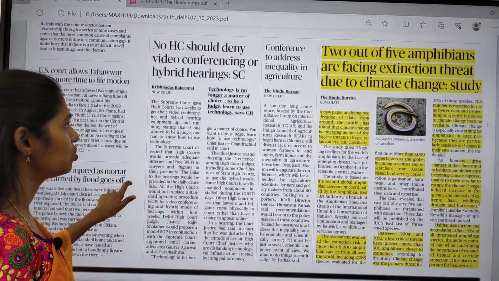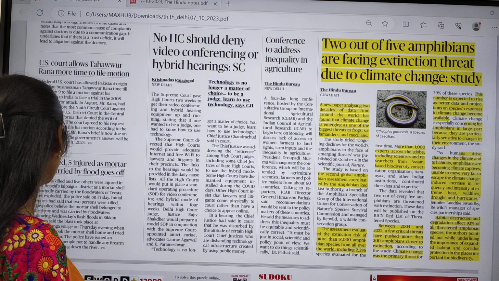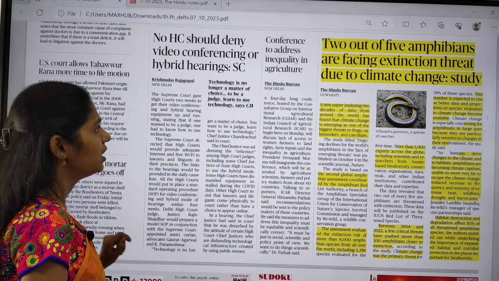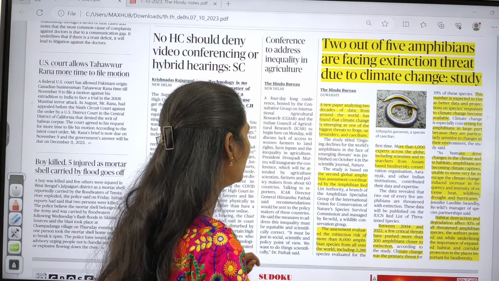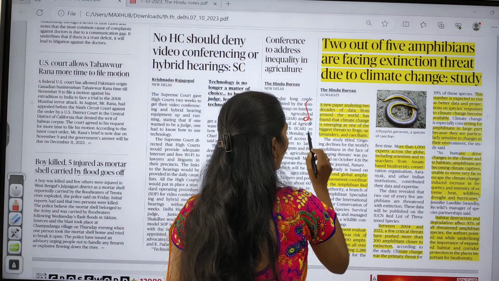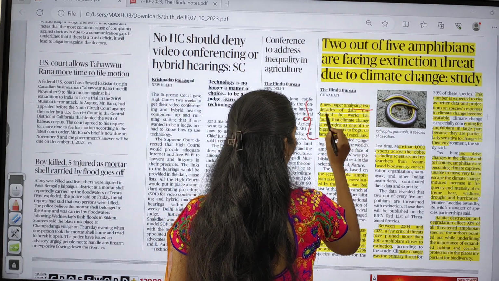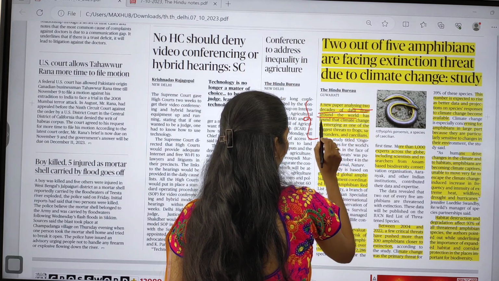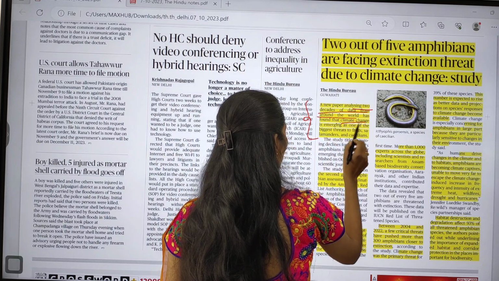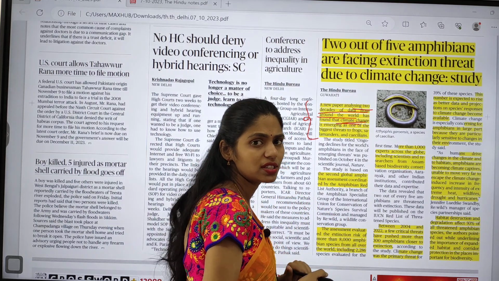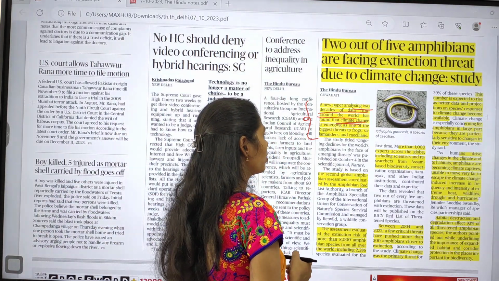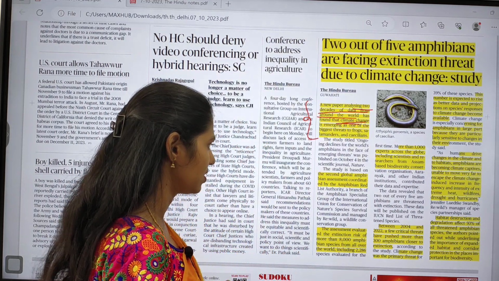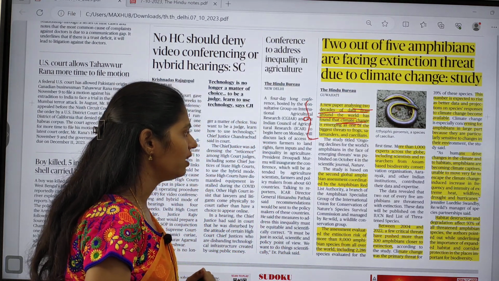And the next topic is: 2 out of 5 amphibians are facing extinction threat due to climate change, says study. So recently a newspaper analysis said that 2 decades of data from around the world found that climate change is becoming a threat to some species of frogs, salamanders, caecilians, etc. Okay, so what are the reasons?